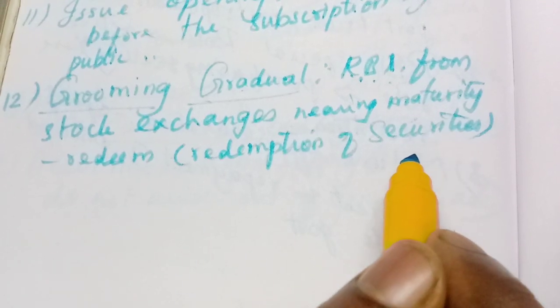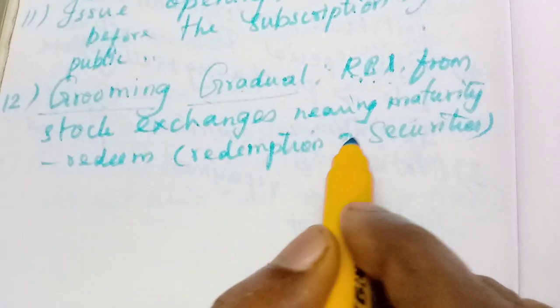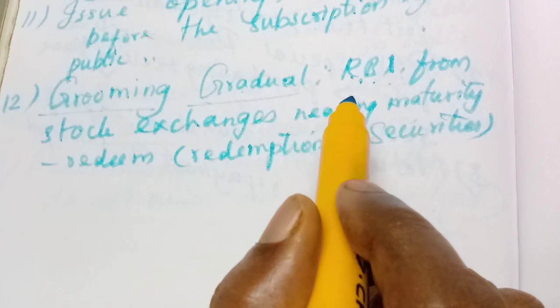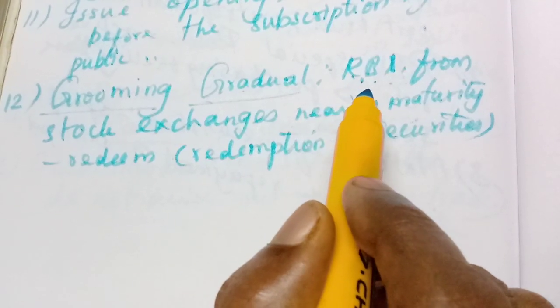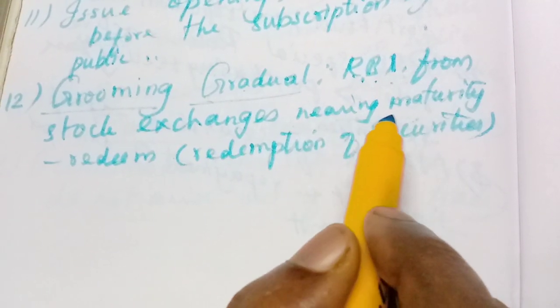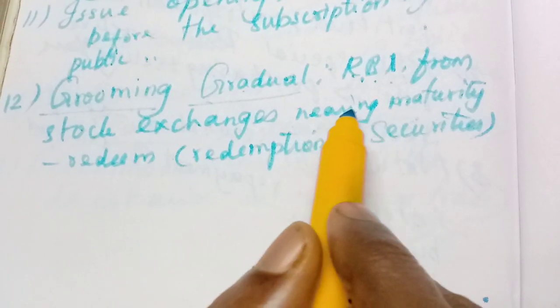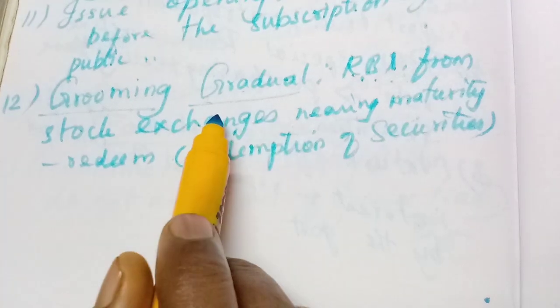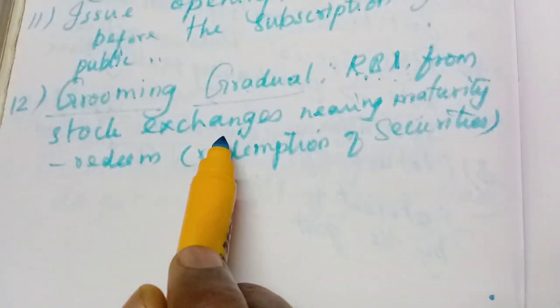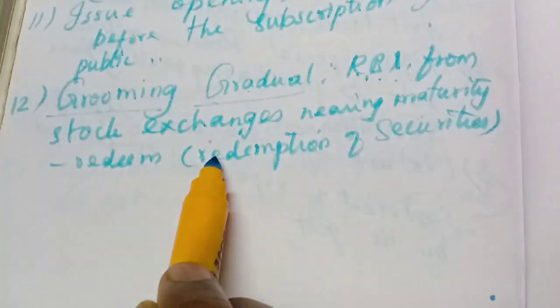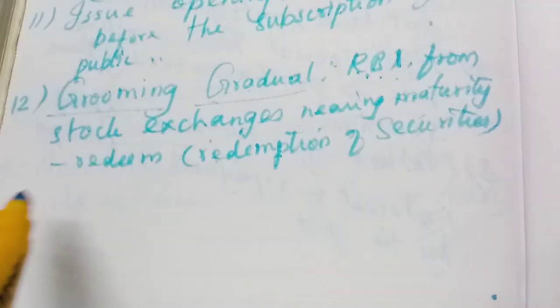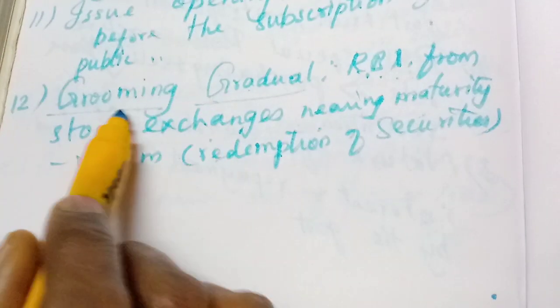What will they do? Through the stock exchange, they will purchase securities that are nearing maturity, within 10 days they will be matured. They will surrender those securities and get a large amount. With that amount they will redeem their securities. That is called grooming gradual.